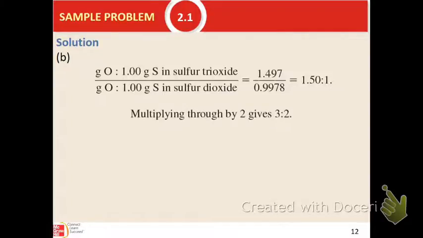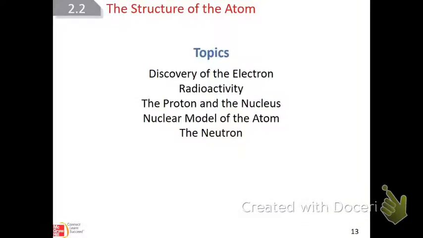Okay? Section 2.2. In Section 2.2, this is talking about more structure of the atom, because we went along from 1801 all the way to 1897 thinking that John Dalton was the man. He had discovered what he thought was the smallest piece of matter in finding the atom.